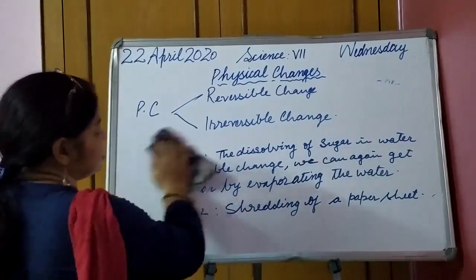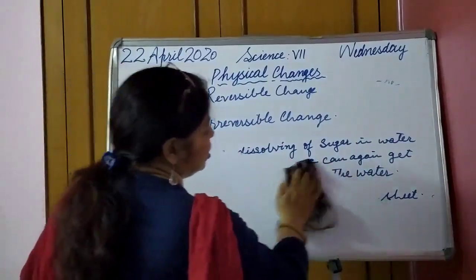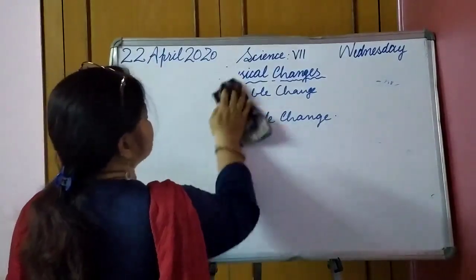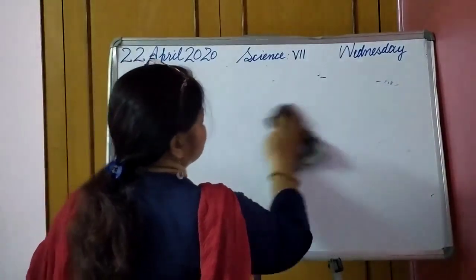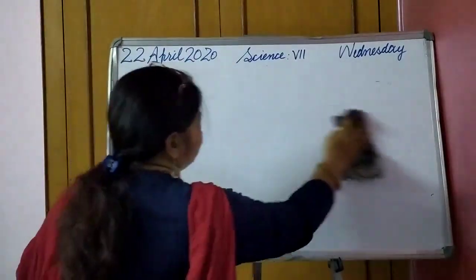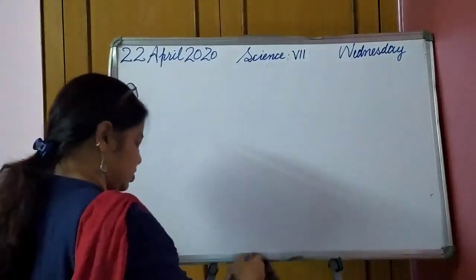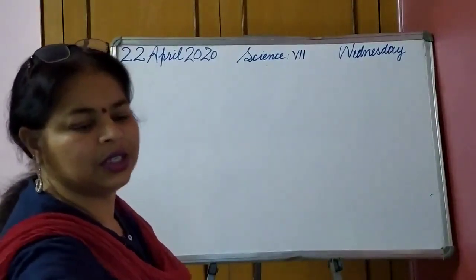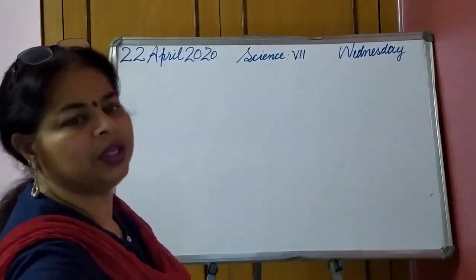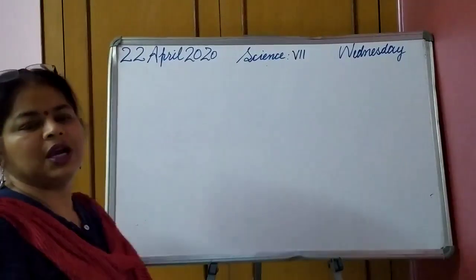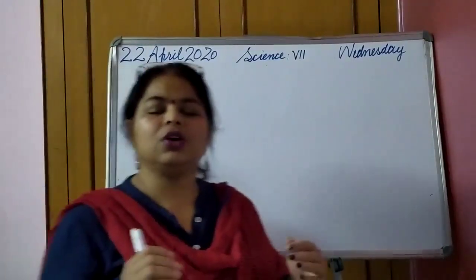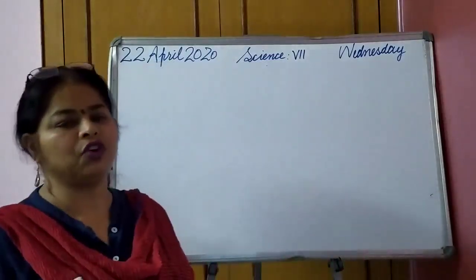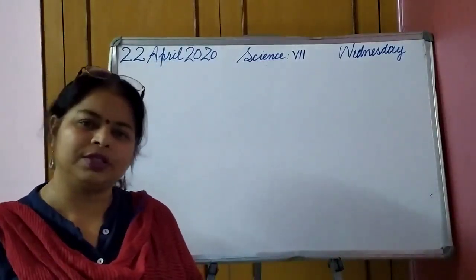Okay. Now, in this series only we are going to learn about one more concept, and that concept is called crystallization. Okay, we are going to learn about crystallization. You know what is crystallization? Crystallization is a technique in which the substance or the solid which is dissolved in a liquid is separated from it in the form of crystals.